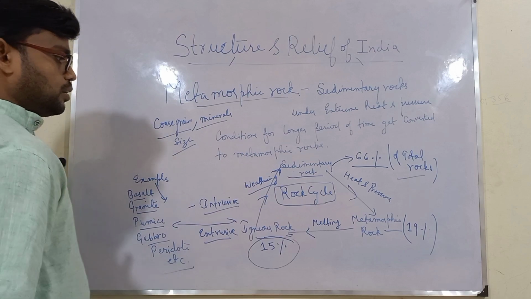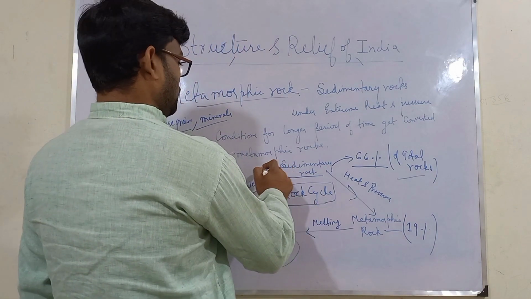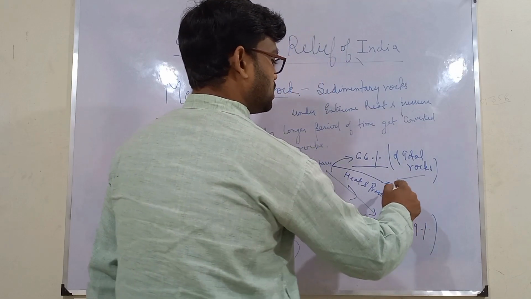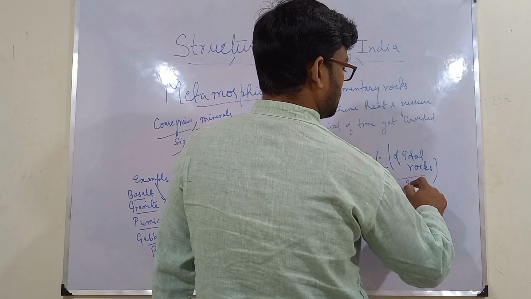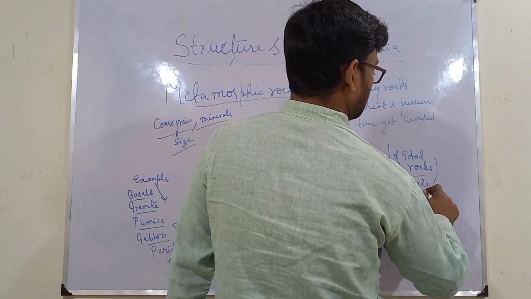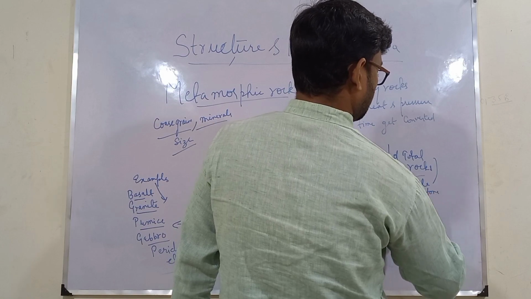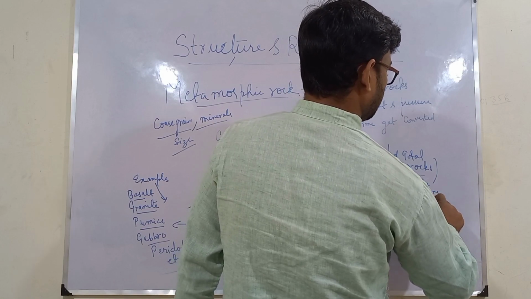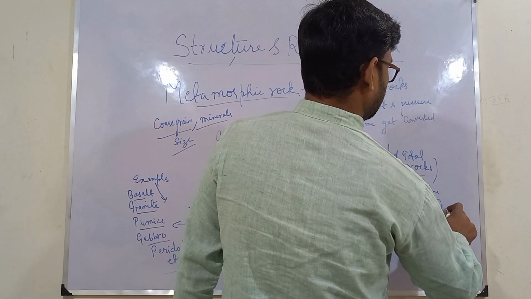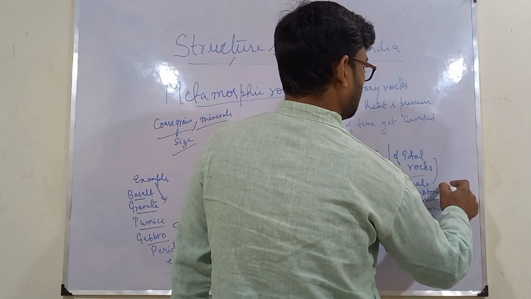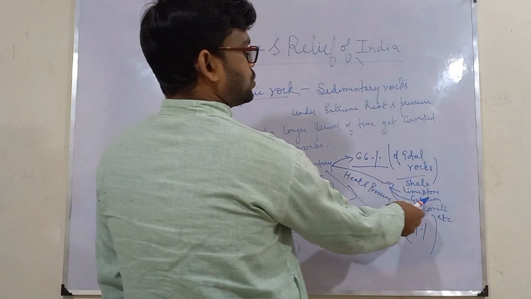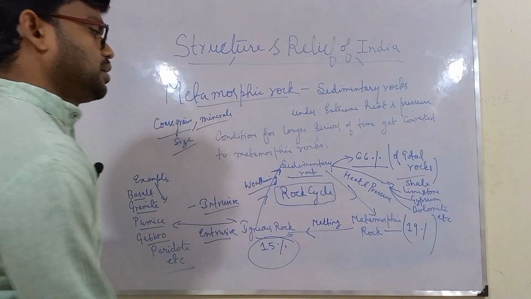Similarly, we have examples for sedimentary rock. What are examples for sedimentary rock? You can write here shale, limestone, gypsum, dolomite, etc. Limestone, gypsum, dolomite, shale, etc.